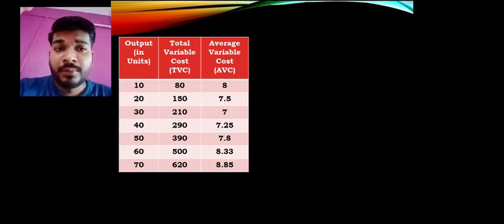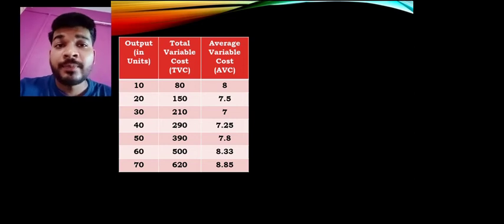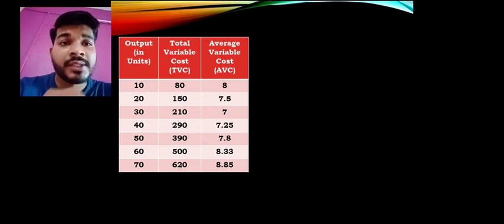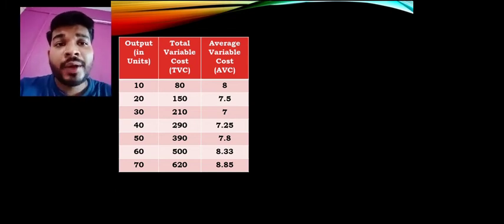So with the increase in production, cost also increases, which we find has been fulfilled here. Again, what does the average say? Average says that this second column, that is total variable cost, should be divided by the first column, that is the total output. So 80 divided by 10 is 8.